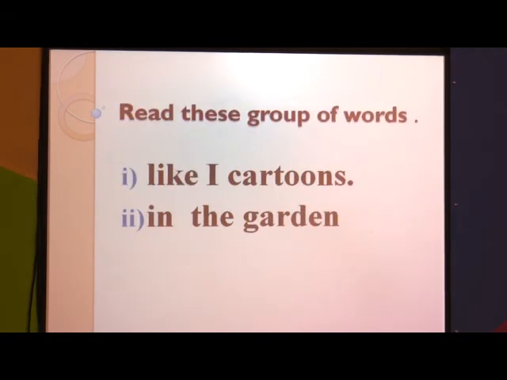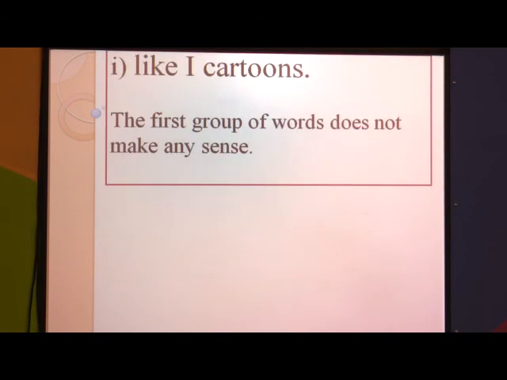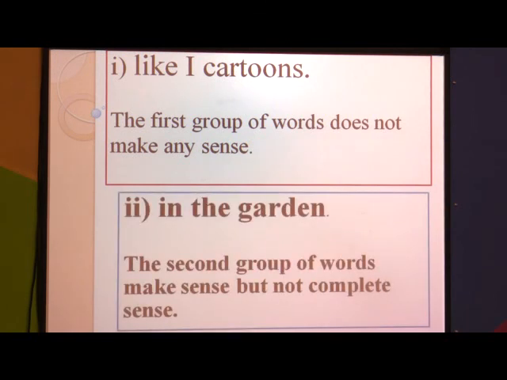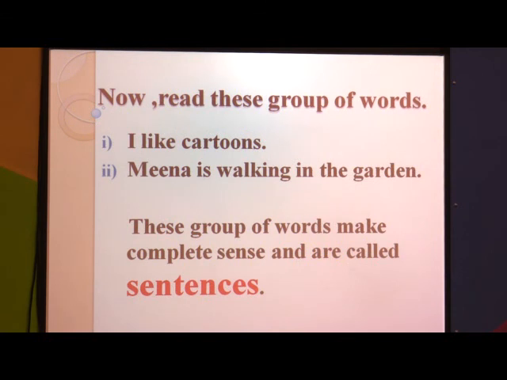Now, read these groups of words. I like cartoons in the garden. The first group of words does not make any sense, and the second group of words makes sense, but it is not complete sense. So, the correct sentence is, I like cartoons.